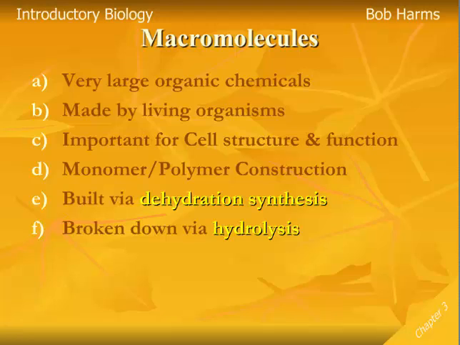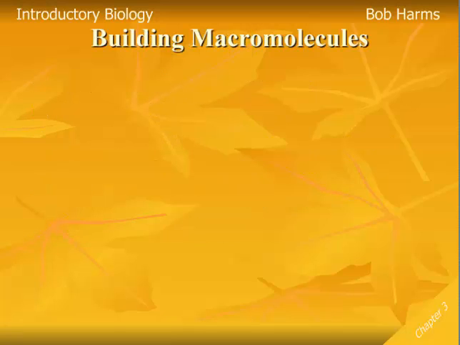Likewise, if your cells need to tear down or to break down and get rid of these chemicals, all these macromolecules are broken down through a process called hydrolysis. Hydro for water, lysis for breaking. So it's just the opposite. We're going to add water back to these chemicals to metabolically tear them apart or break them down. So let's take a look more in depth at these macromolecules. Macromolecules do have this polymer-monomer construction, and so let's take a look at that. A monomer just means a single unit, mono for one and mer for unit. So a single unit. Now, as we look at these macromolecules, a monomer or a single unit is actually one organic chemical.